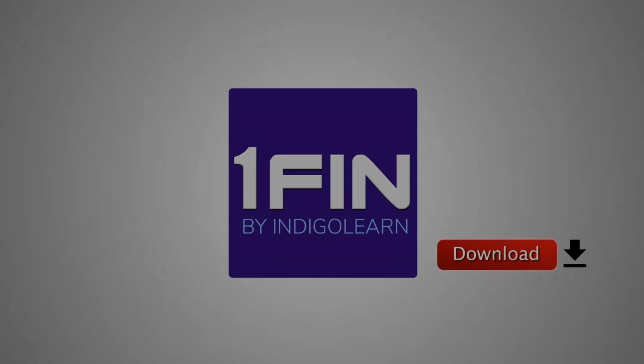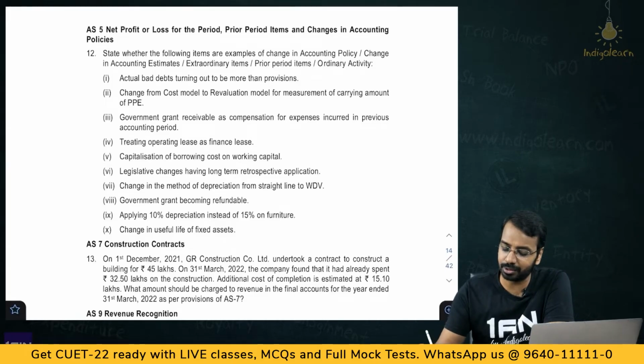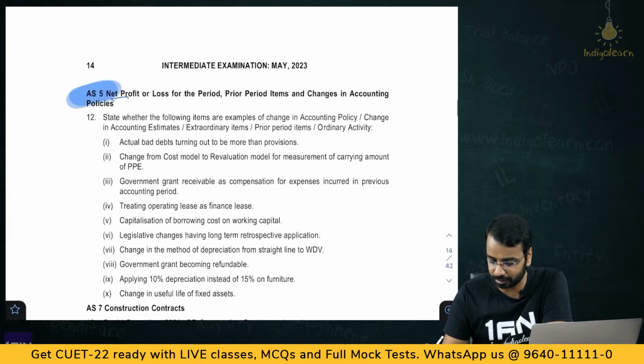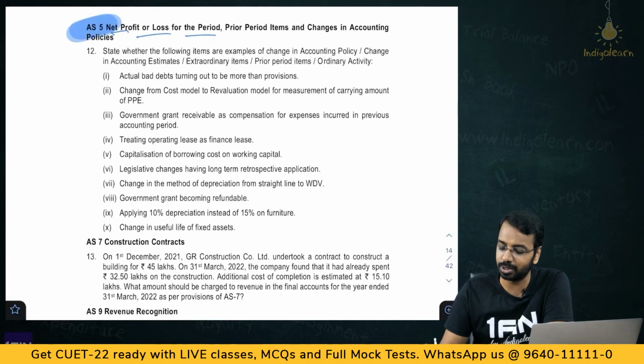Students, let's now have a look at the RTP for May 23. First, we'll cover the questions based on the accounting standards. Starting with AS5, they don't have anything on AS4, so we'll start with AS5. Net profit or loss for the period, prior period items and changes in accounting policies.